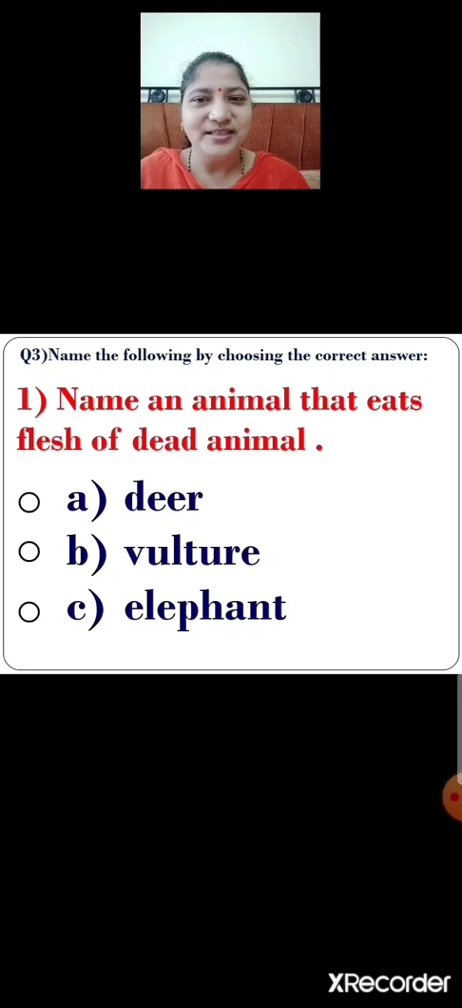Which animal eats flesh of dead animal? Yes, you are right. Vulture. Option B is the correct answer. Vulture eats flesh of dead animal. So what will you do now? You will click on the correct option. Let us click option B. Vulture eats flesh of dead animal. Next.